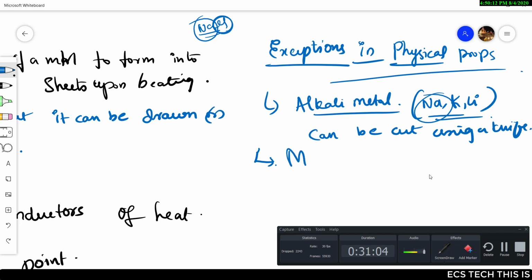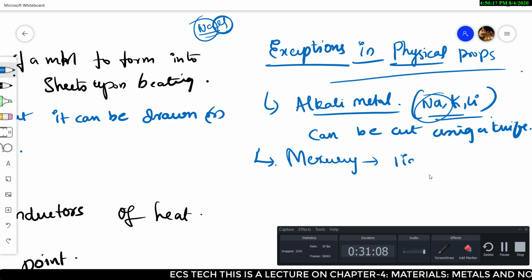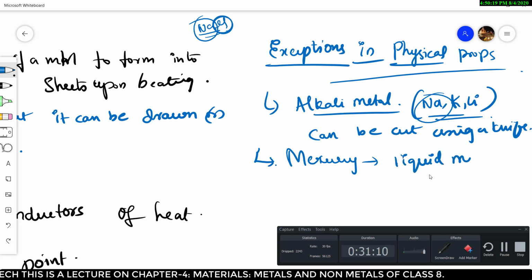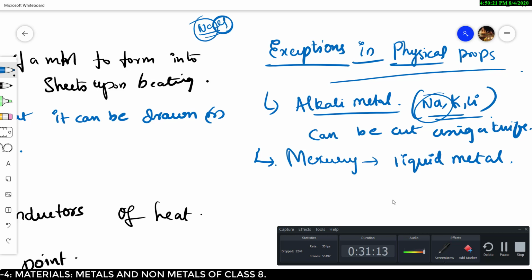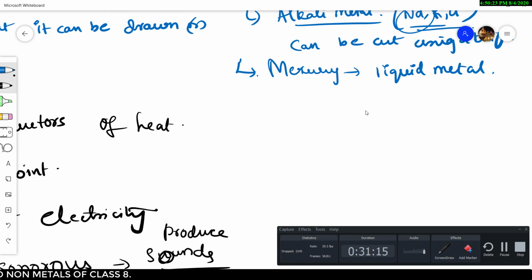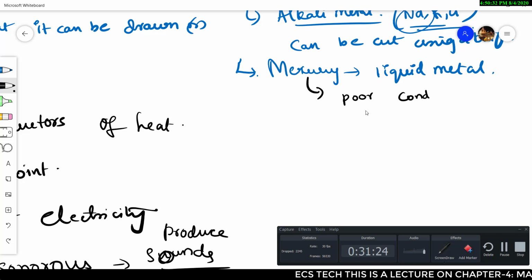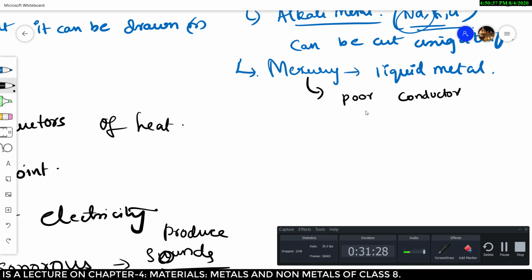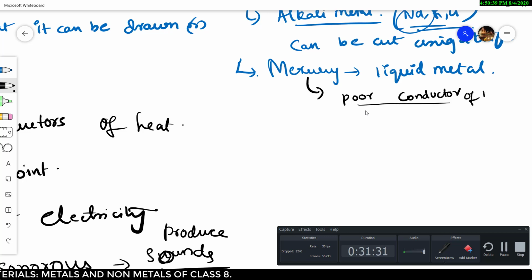Then we have mercury. Mercury is a metal, but it is in the form of a liquid. It is a liquid metal, and it is also a poor conductor of heat. So these do not follow the general properties of metals. Similarly, lead is also a poor conductor of heat.